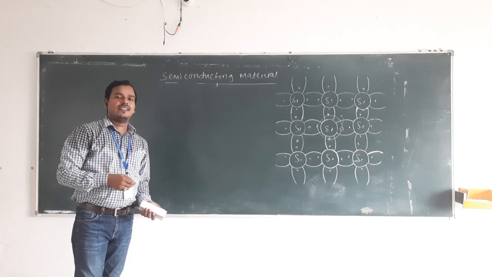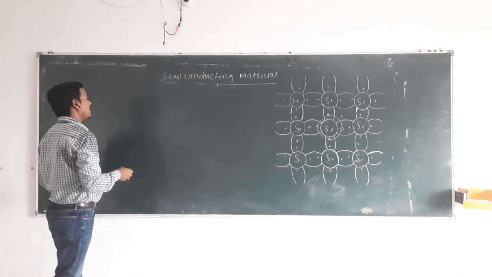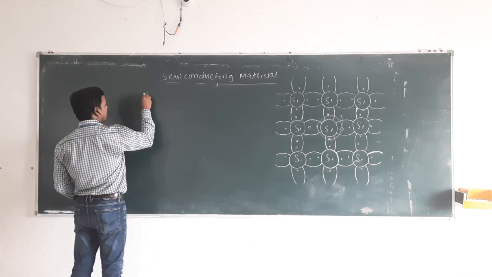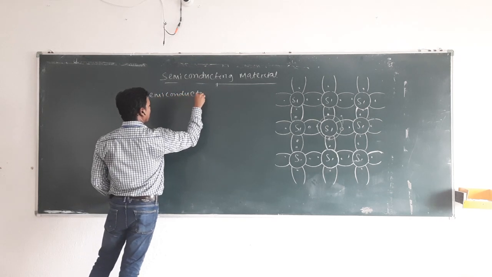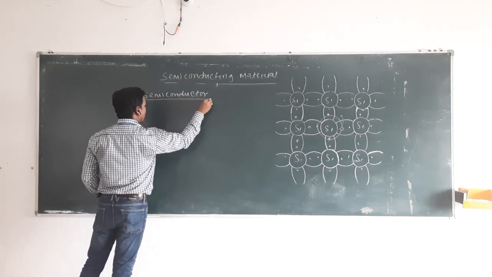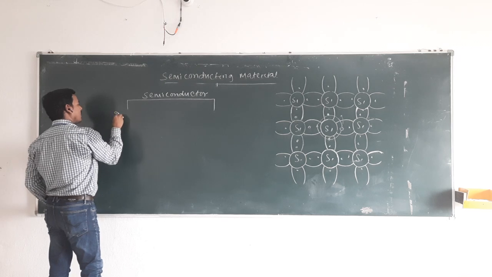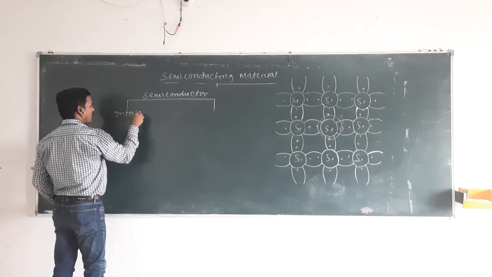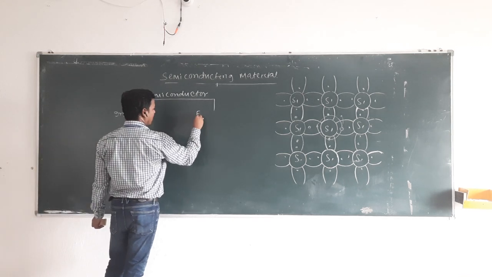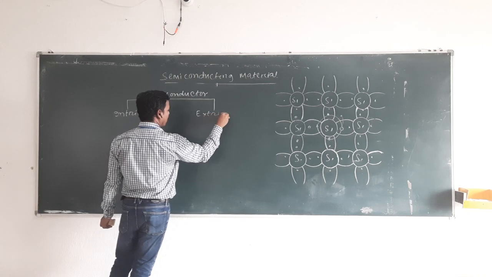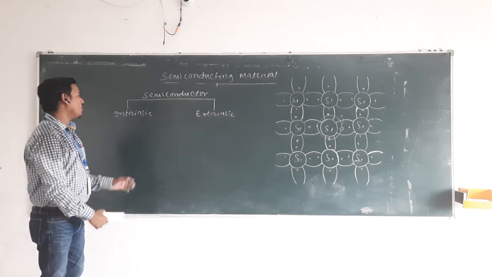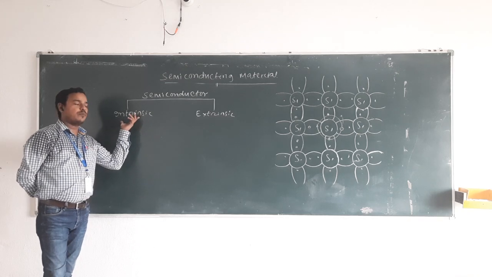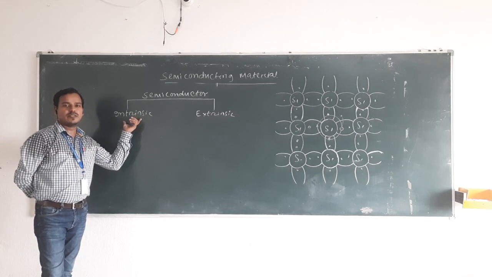The semiconductor may be classified into 2 types, that is intrinsic semiconductor and extrinsic semiconductor. A pure semiconductor is known as an intrinsic semiconductor.